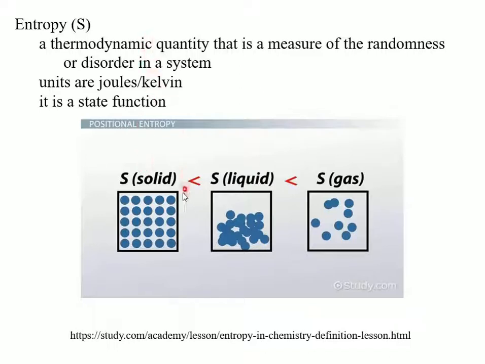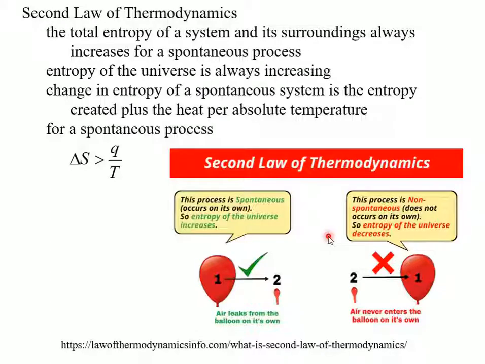So because it's a measure of disorder, the solid of a compound is going to have the lowest entropy, followed by that of a liquid, because it moves some, and the highest entropy of a compound is going to be in its gaseous form. The second law of thermodynamics says that the total entropy of the system and surroundings is always increasing for a spontaneous process. Entropy of the universe therefore is always increasing. And then the change in entropy is the heat per absolute temperature. Okay, so for spontaneous, the change in entropy is going to be greater than the heat divided by the temperature.